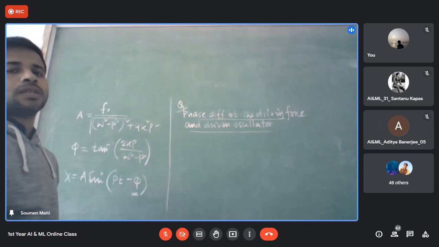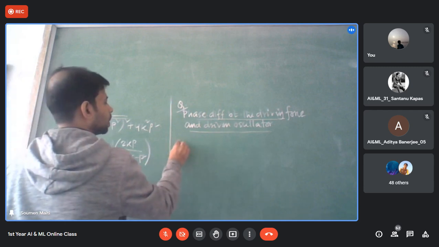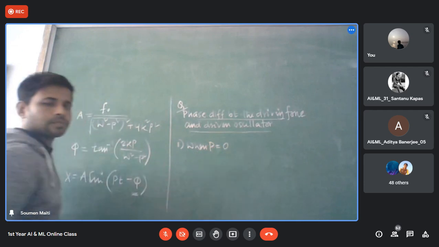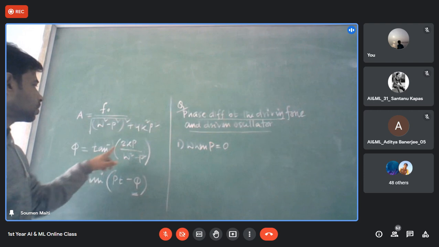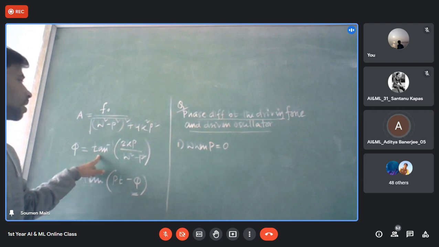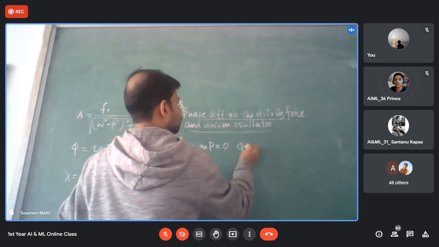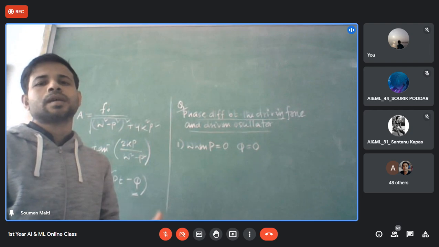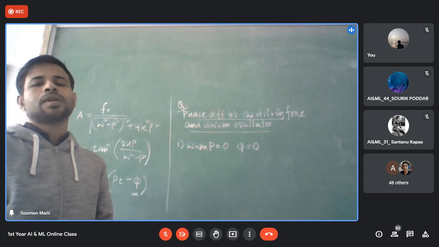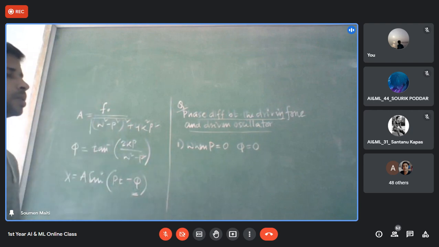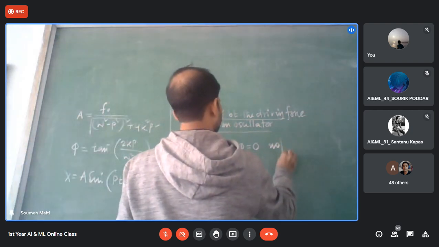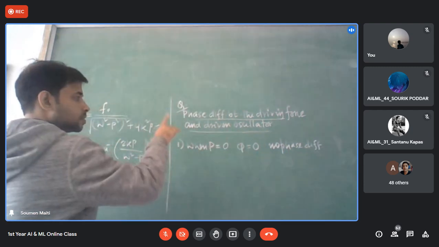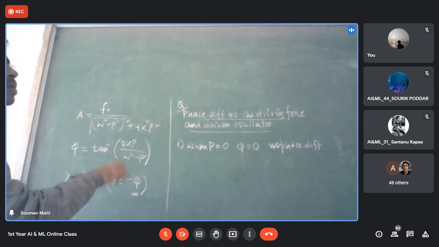So let's go with the first one, when p equal to 0. When p equal to 0, tan phi equal to tan inverse 0, so phi equal to 0. So phi equal to 0 means there is no phase difference between the driven oscillator and the driving force. This phi is a very common question for the MCQ.